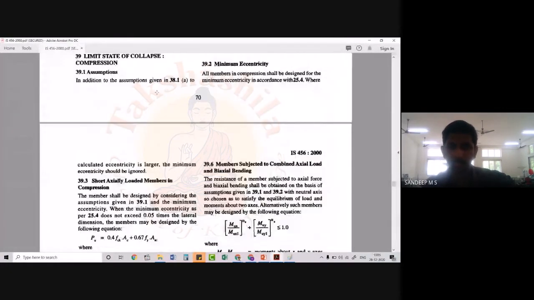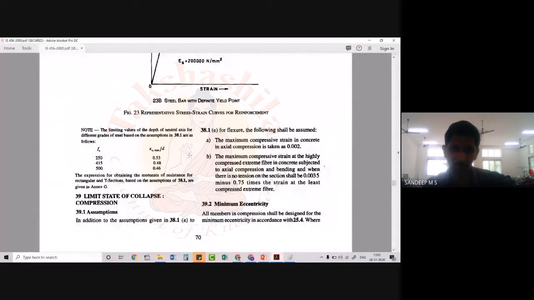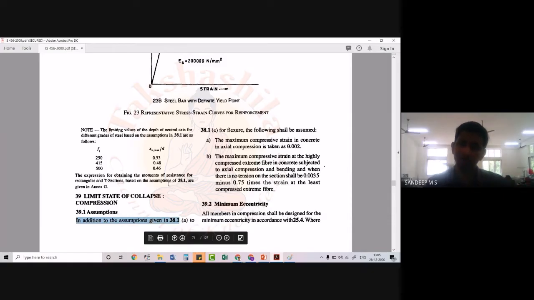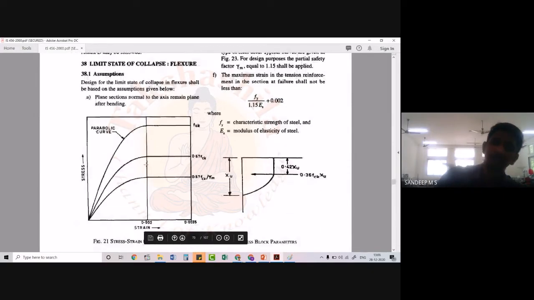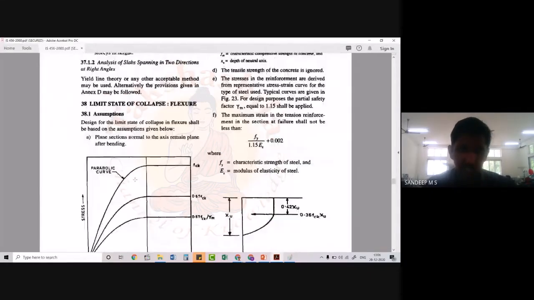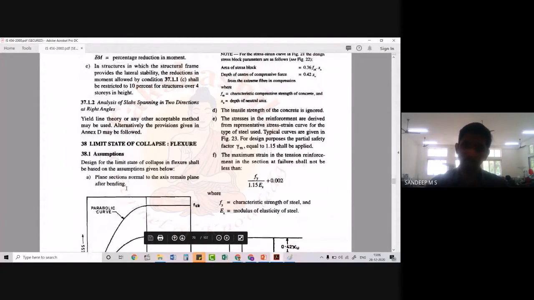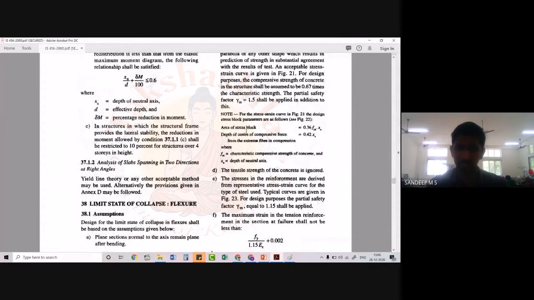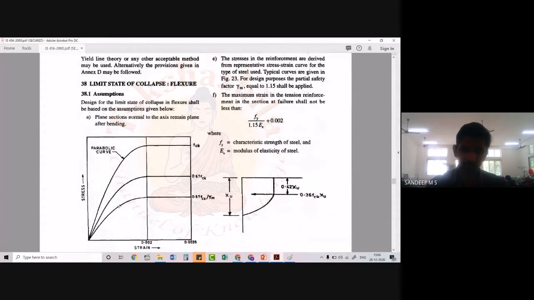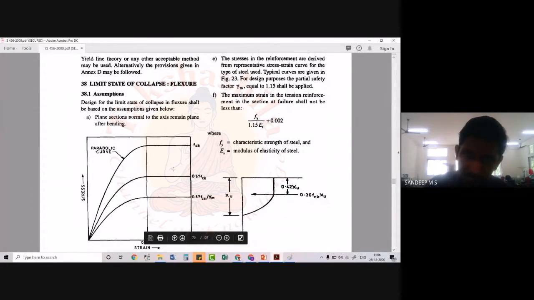You have already seen the assumptions, right? The maximum compressive strain in concrete in axial compression is taken as 0.002. And again, they have mentioned that in addition to the assumptions given in 38.1, which is assumptions for flexure, all these assumptions are applicable to compression also. And in this case, they have actually mentioned that we can use this stress strain curve, which we are actually using for the purpose, right?